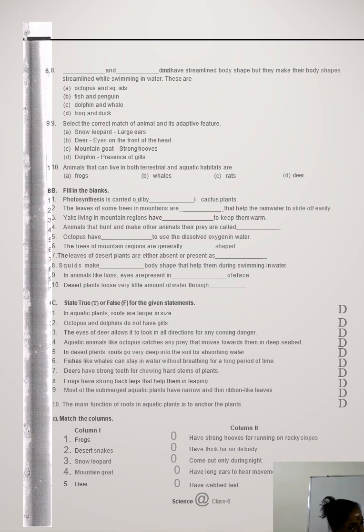And then mountain goat has strong hooves for running on rocky slopes. And then deer has long ears to hear movements of predators. So the answer is 4, 3, 2, 5, 1. Answer: 4, 3, 2, 5, 1.